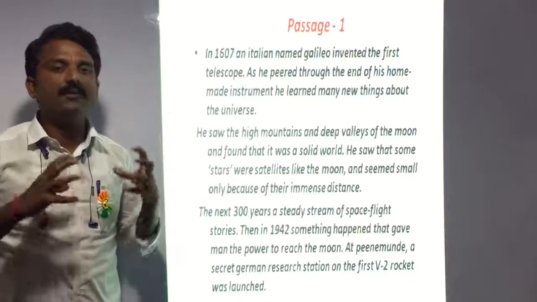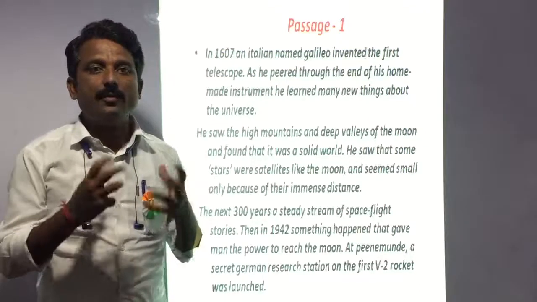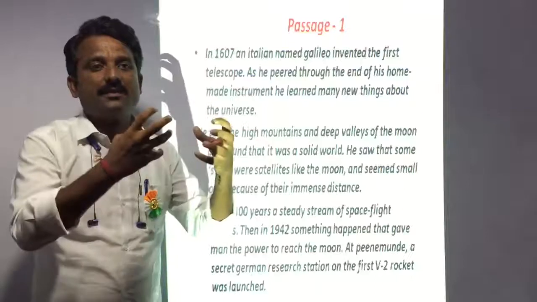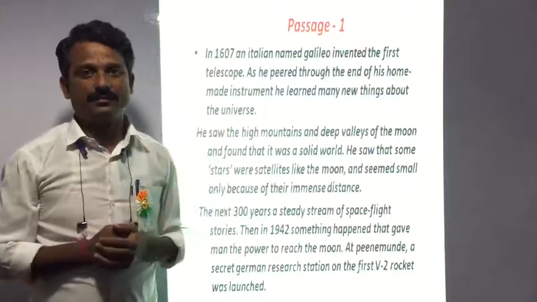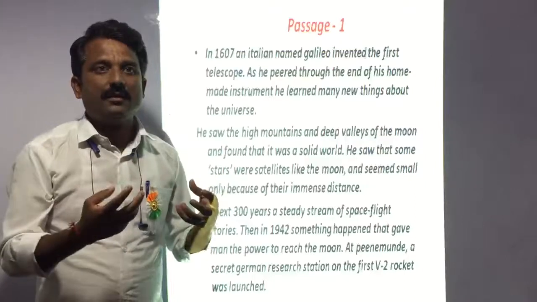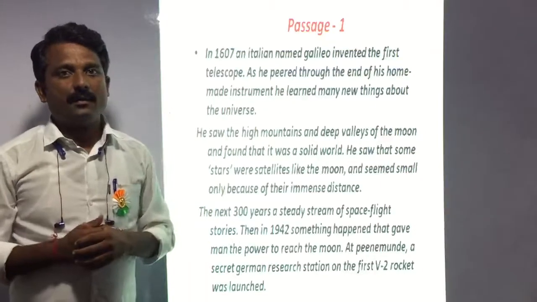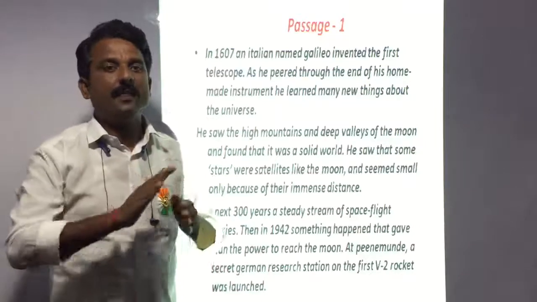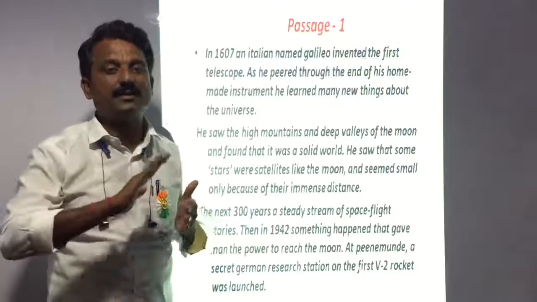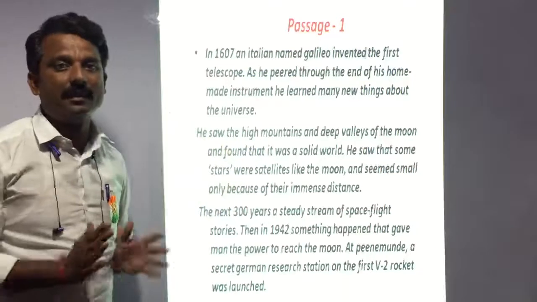Those inventions gave man the power to reach the land of the moon and study it by going there. In these 300 years, several experiments, researches and discoveries happened.